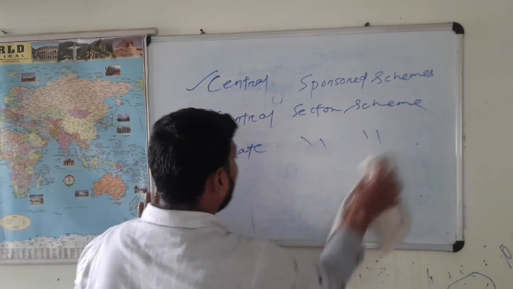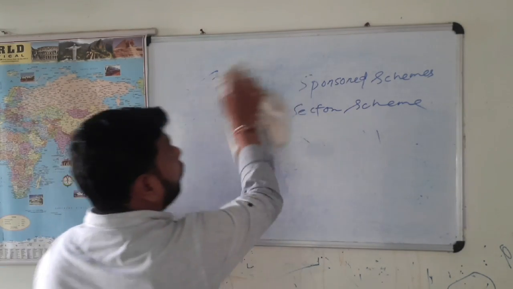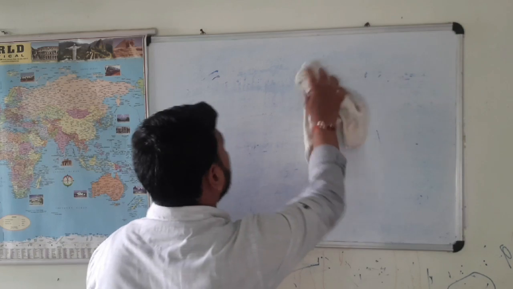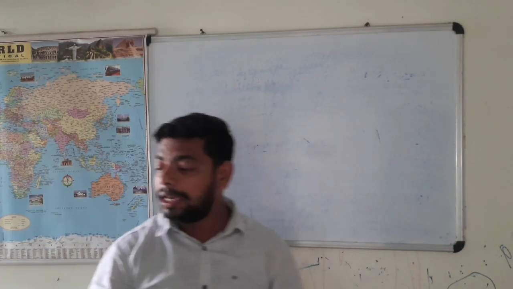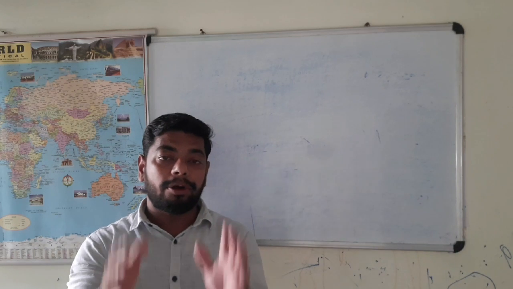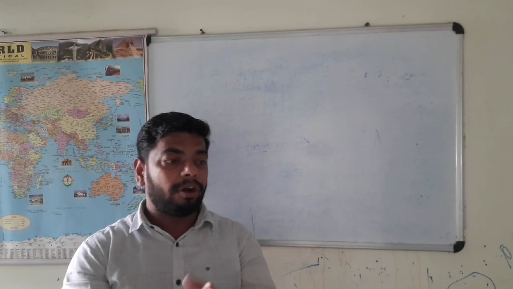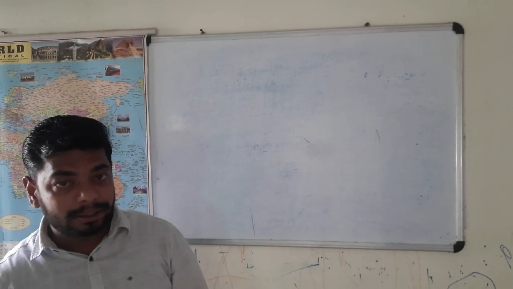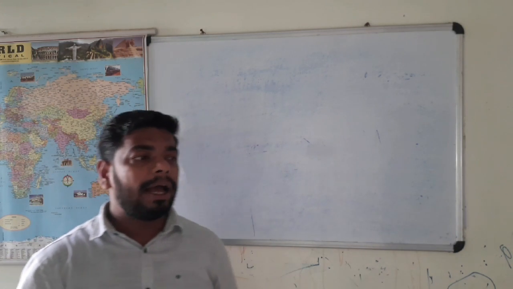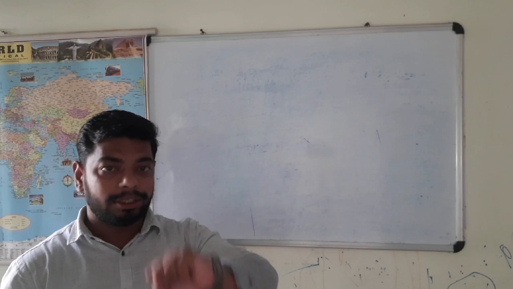Next, as we know, a house is a very critical element for a person's shelter and residence. So in that regard, the government of India has come out with a policy.